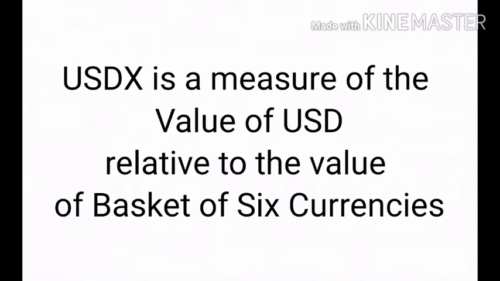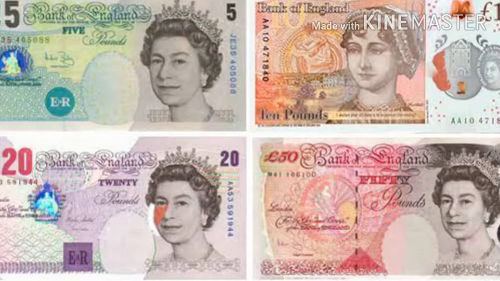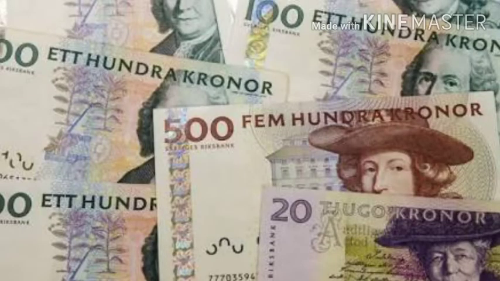Which currencies? This basket of currencies includes the currencies of six countries, or the countries which are dealing with these currencies. These currencies include Euro, Swiss franc, Japanese yen, Canadian dollar, British pound, and Swedish krona. So, this is krona, not corona. So, don't be afraid, friends.